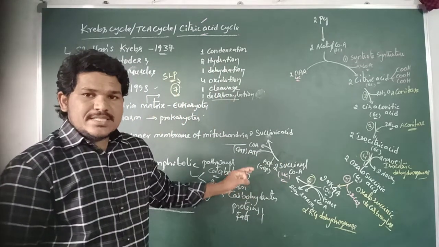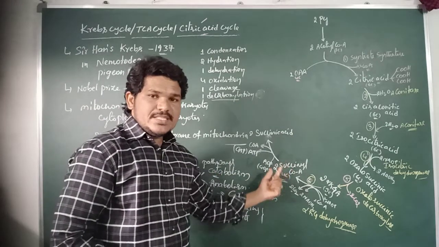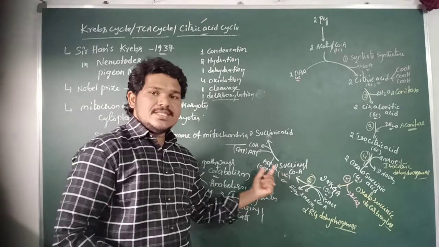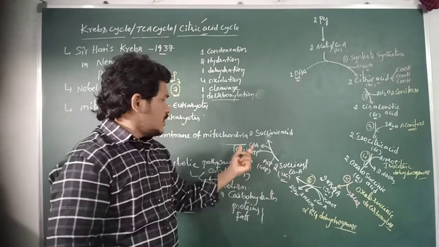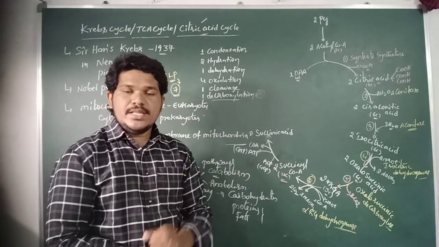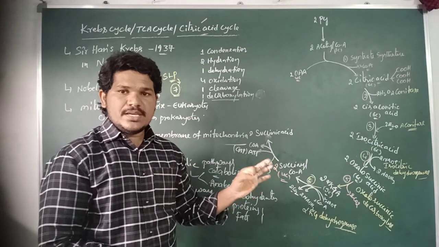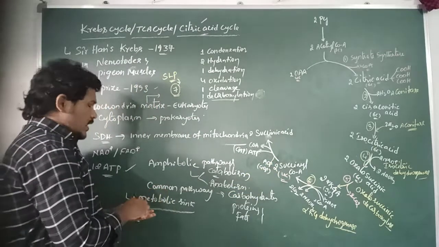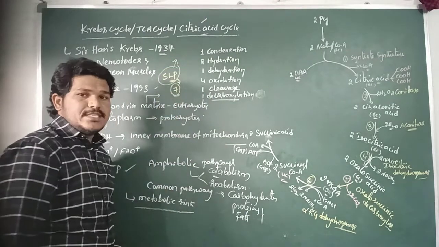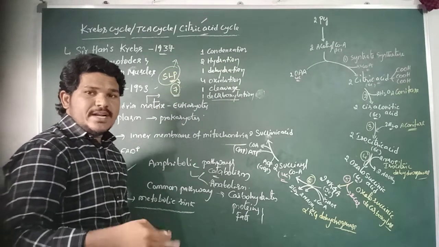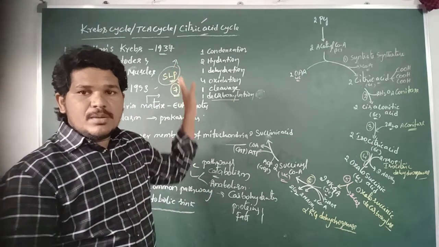So here the 7th step of the Krebs cycle is the cleavage step. In this reaction the succinyl CoA is cleaved or broken down into succinic acid and releases coenzyme A. In this reaction the ATP molecules are produced. Thus the 7th step of the Krebs cycle is considered substrate level phosphorylation. The ATP molecules are directly produced or synthesized at the 7th step of the Krebs cycle on the basis of